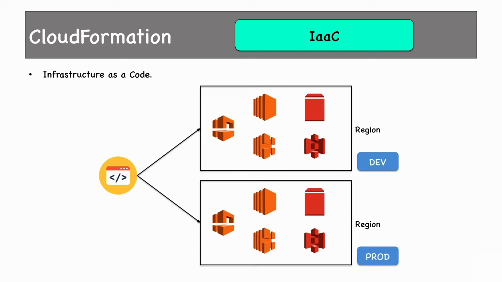Not only that, you add parameterization on top of it. So for different environments, your provisioning would be different based on the parameters which you have defined in the program or in the code. That is the concept of infrastructure as code, and CloudFormation is a very powerful tool as far as AWS is concerned. We have something called Terraform also. That's an open source tool provided by HashiCorp. So we'll see Terraform in our next lecture. So in this lecture, we'll discuss the CloudFormation infrastructure as code service.